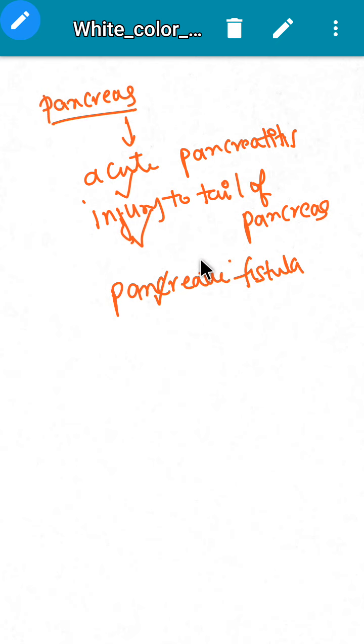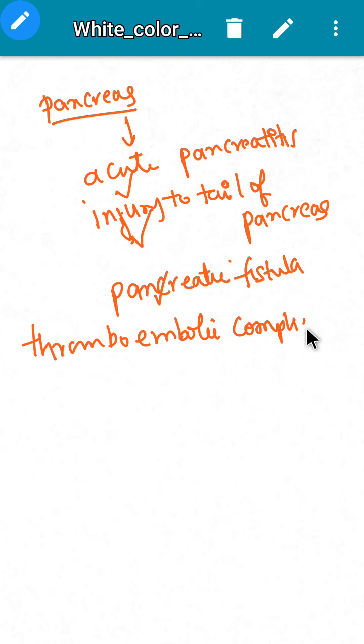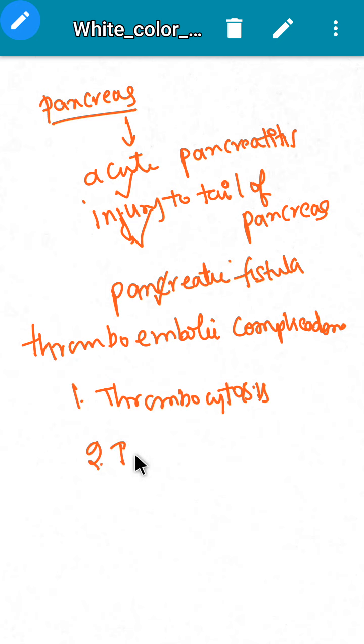Then thromboembolic complications. One is thrombocytosis, which can happen. Second is immobilization.